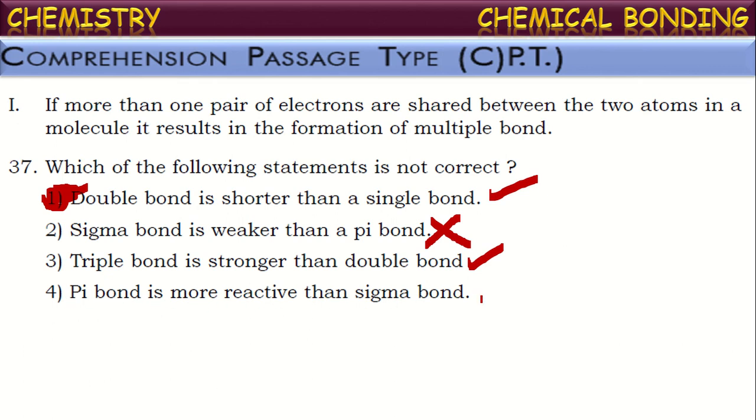Yes, as we told in the second point, sigma bond is stronger than pi bond. So as it is stronger, it is less reactive. But pi bond is less stable, so more reactive. So this is also correct. Now they are asking to find out the incorrect statement. Only the second one. Okay. Next.